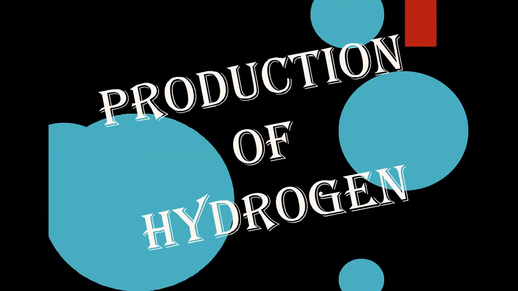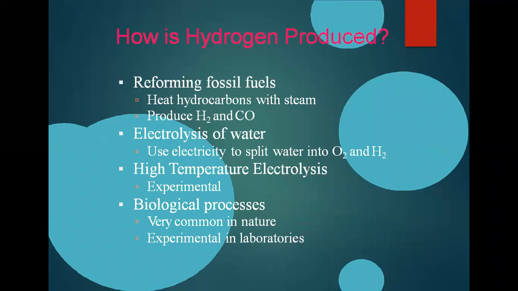Next, how is hydrogen produced? We know that hydrogen is essential. It exists in nature, but how can we produce it? First, hydrogen can be produced by reforming fossil fuels, meaning heating hydrocarbons with steam. It can produce hydrogen and carbon monoxide, and this is known as syngas. Syngas means the gas produced when water reacts with carbon, giving carbon monoxide and H2. That is the process of reforming fossil fuels.